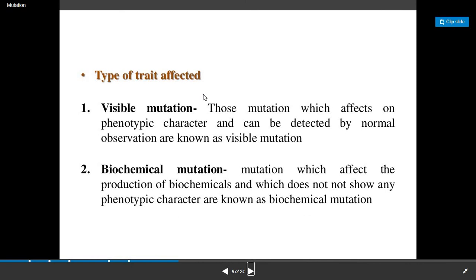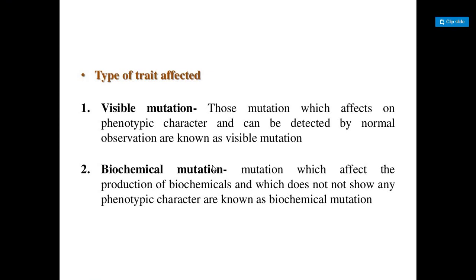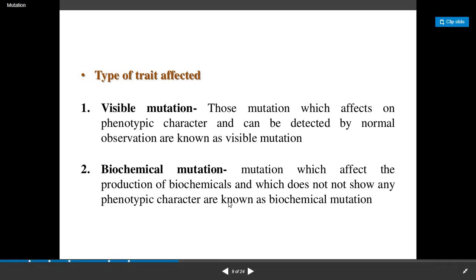Now, which are the traits that are affected? First is visible mutation. Those mutations which affect phenotypic character and can be detected by normal observation are known as visible mutation, meaning we can see them with our naked eye. Biochemical mutation affects the production of biochemicals and does not show any phenotypic character. Such changes occur internally, and we can't see them with our naked eye.